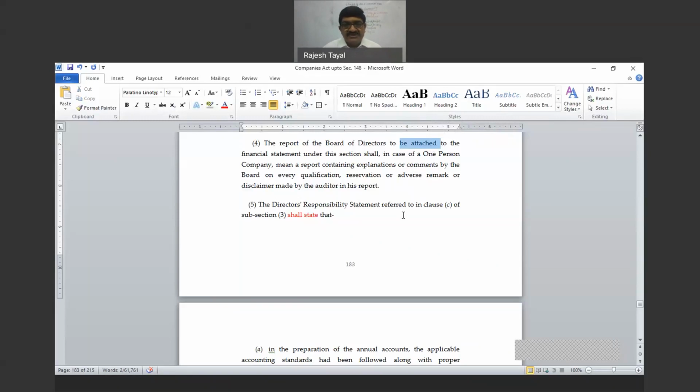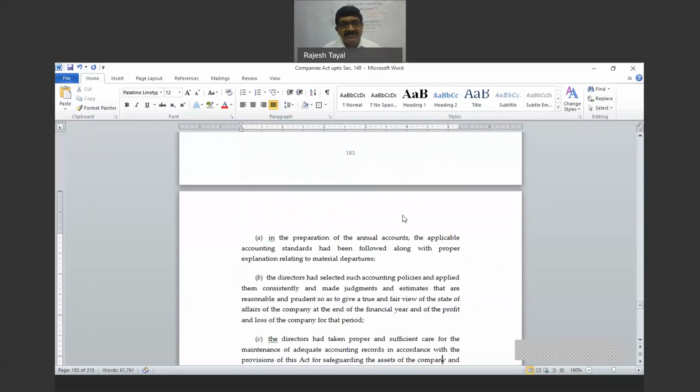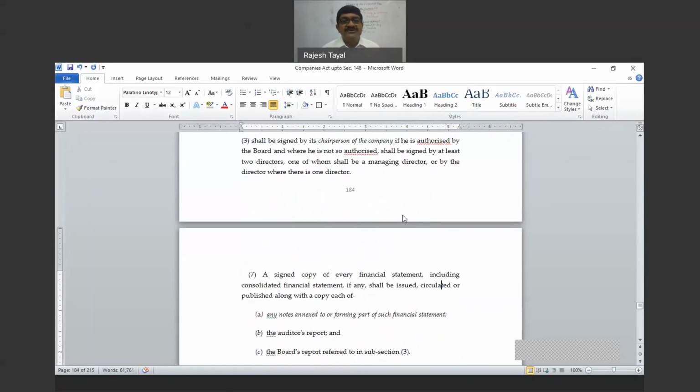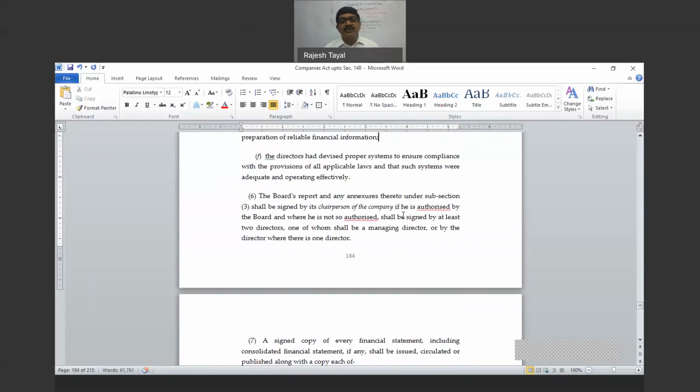Then we discussed what the responsibility statement is, and who will sign the director's report. The board's report and the annexure thereto under subsection 1 shall be signed by the chairperson of the company if so authorized by the board, otherwise any 2 directors who are authorized by the board, including 1 MD. So the same people who are required to sign the financial statement are required to authenticate the director's report also. The board can authorize only the chairperson, or it can authorize 2 directors, one of whom should be the managing director.